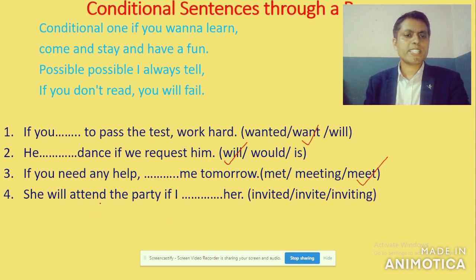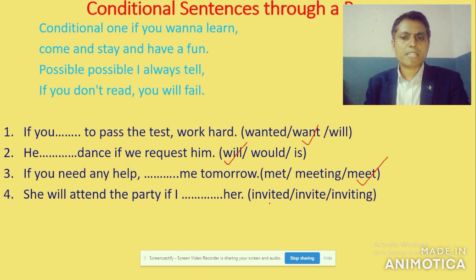What do we see here in the main clause? She will attend the party. This is the main clause, right? So will plus verb 1 is found in the main clause. According to the structure under conditional type 1, the main clause is simple future and the if clause must be simple present.